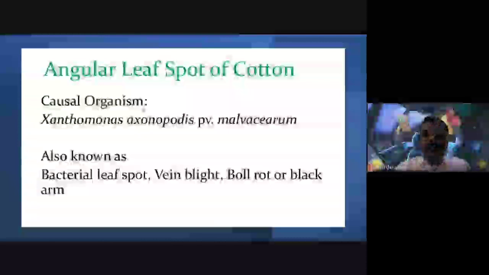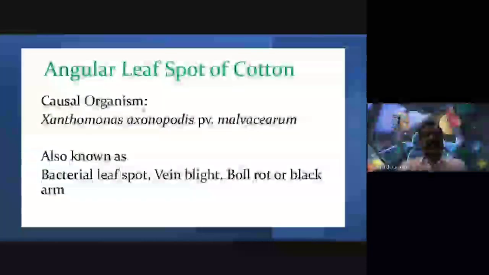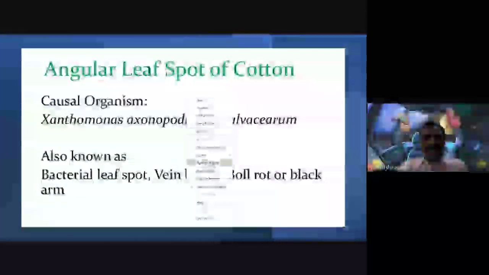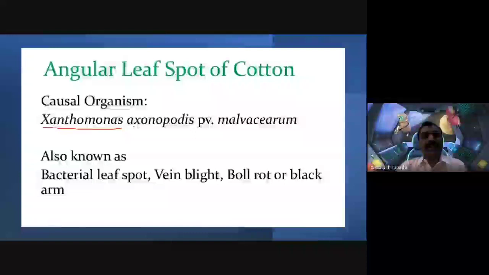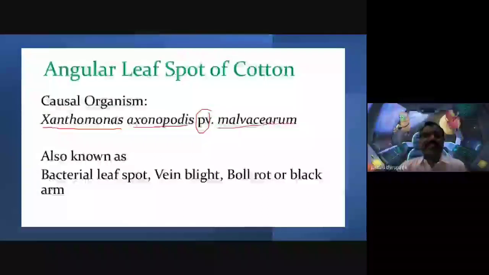The causal organism of this angular leaf spot of cotton is Xanthomonas axonopodis pv. malvacearum. PV means pathovar. What is the scientific name of the cotton plant, my dear friends?